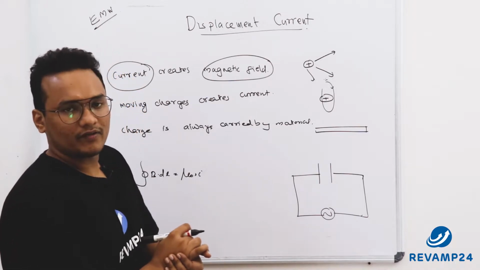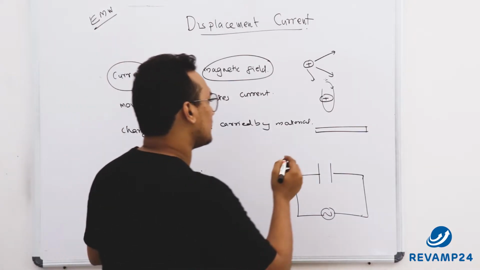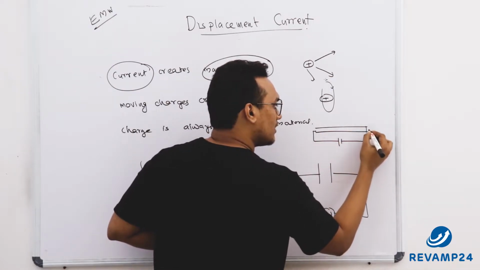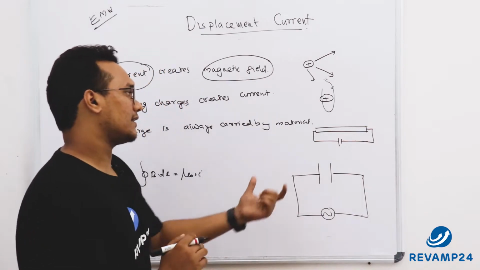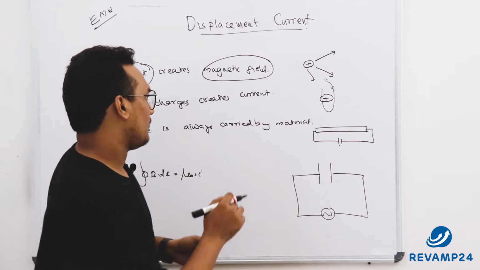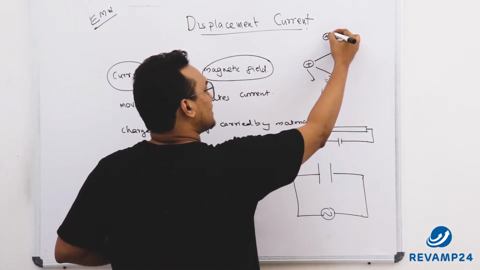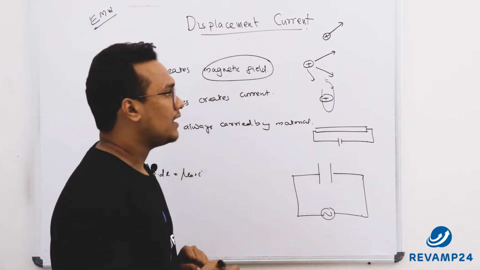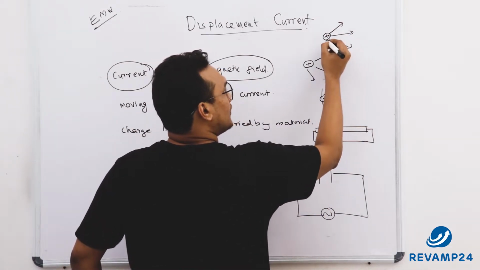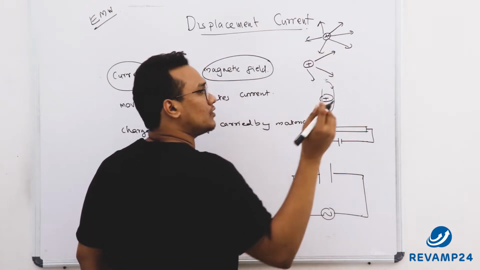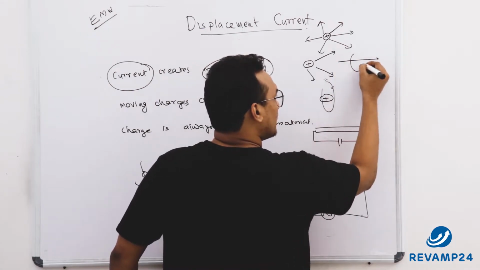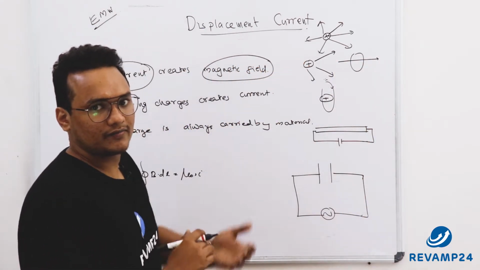Now let me ask you a very interesting question. Whenever there is a battery connected to a conductor, will there be an electric field in it? When charges are at rest, they give an electric field around them, right? The electric field will be away from it in the case of a positive charge, or towards it in the case of a negative charge. Whenever current is moving, we will have a magnetic field around it.